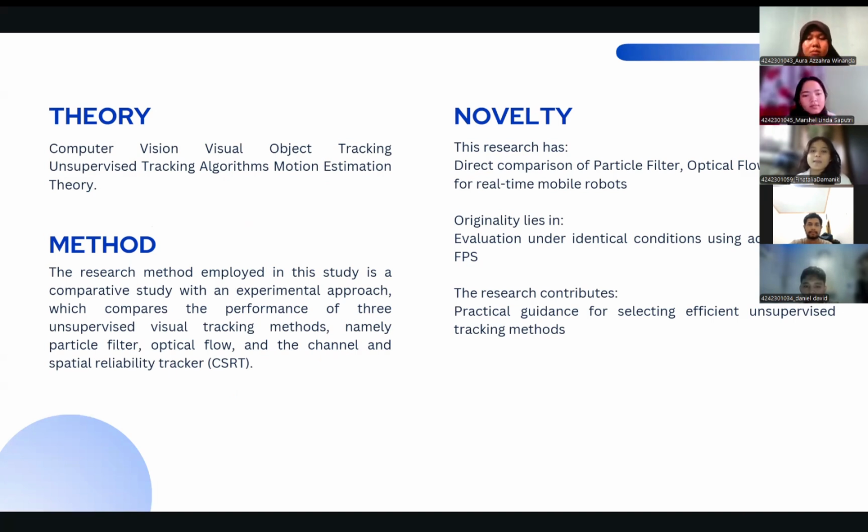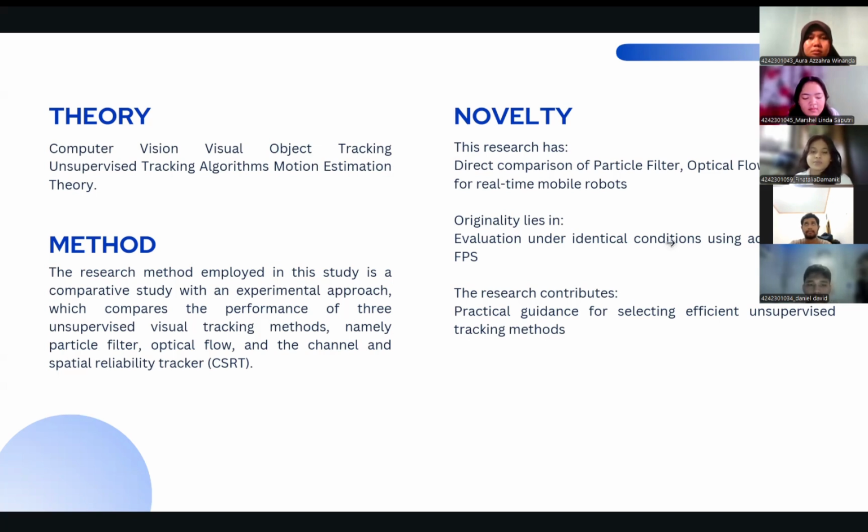In this study, particle filter is used as an effective probabilistic estimation-based tracking method to handle nonlinear motion and complex conditions, and is strengthened by the ORB feature and constant velocity motion models.